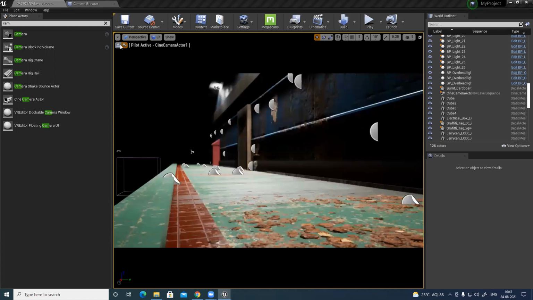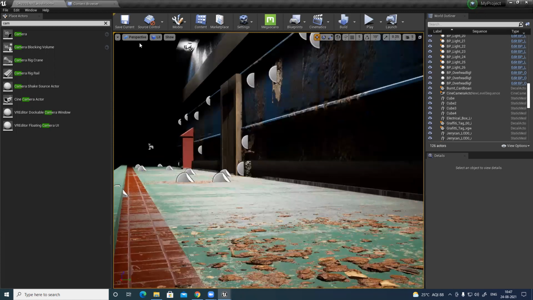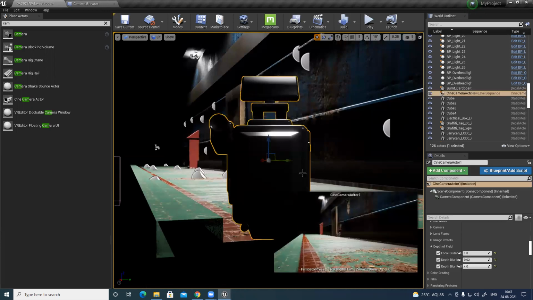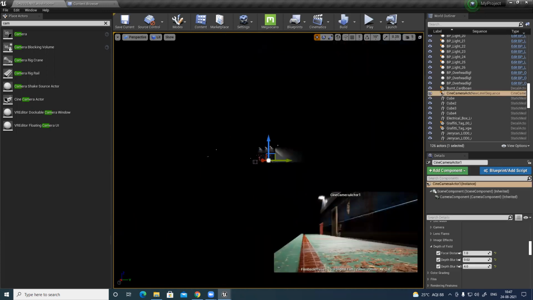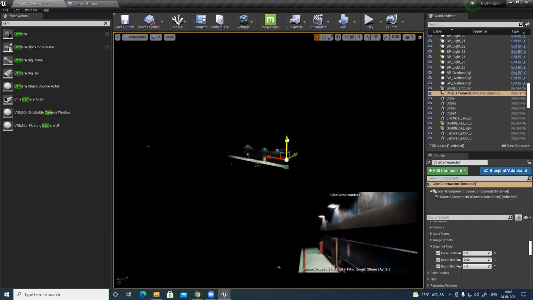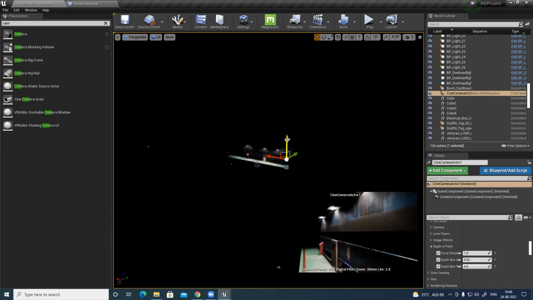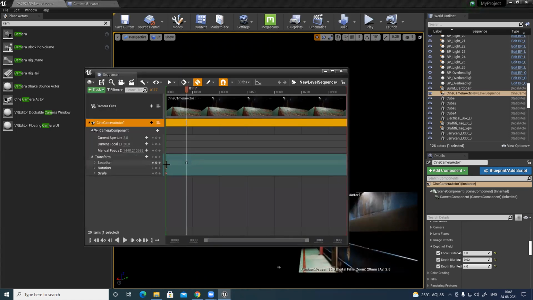So if you move your camera now, it will automatically generate a key. If I do this, you can see I moved it, so it automatically created a key here for location.